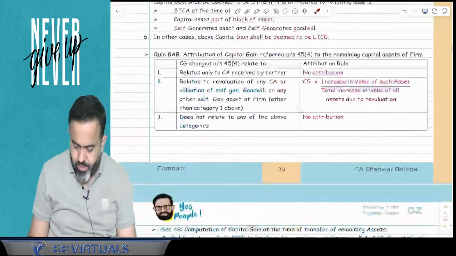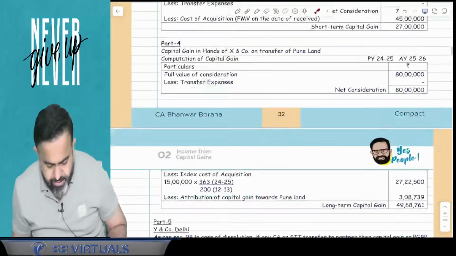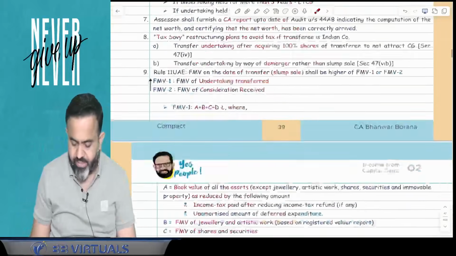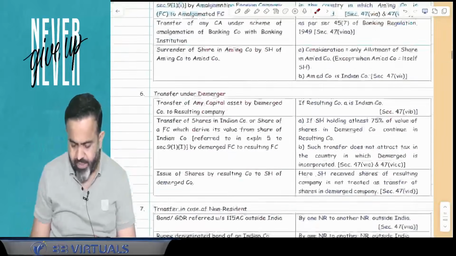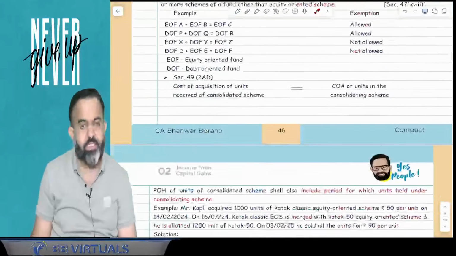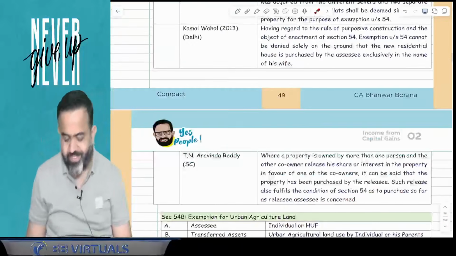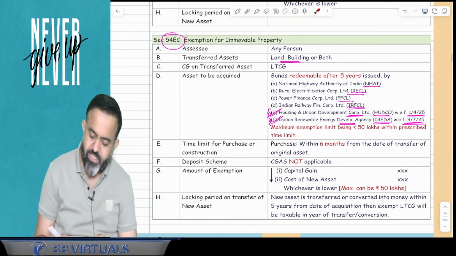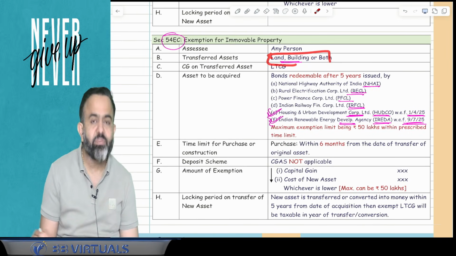Okay. Now guys, in the capital gain under section 54EC, there is one small amendment. You know that NHAI, RECL, PFCL and IRFCL were the 4 types of bonds. If you purchase them after transferring an immovable property, then guys, exemption is available.